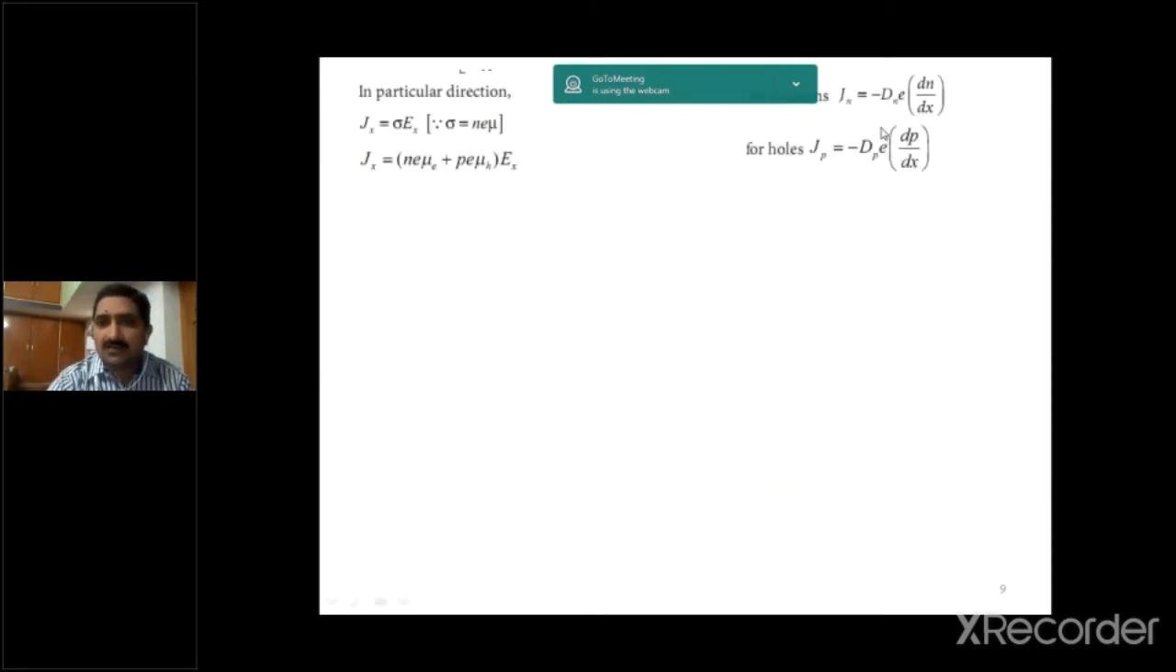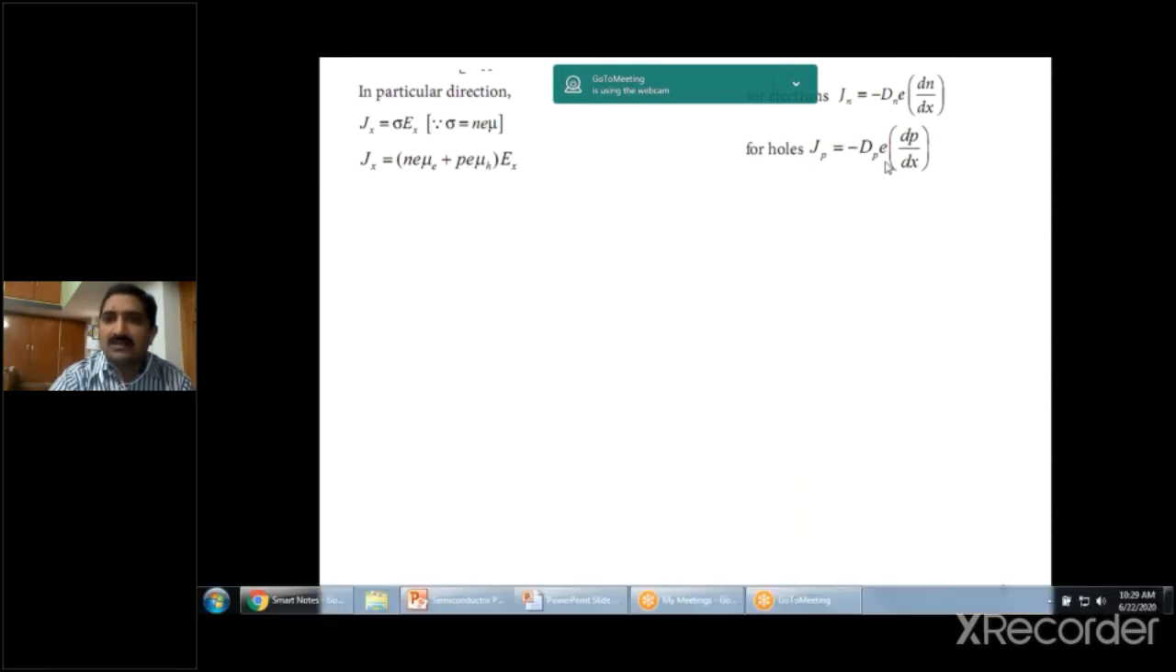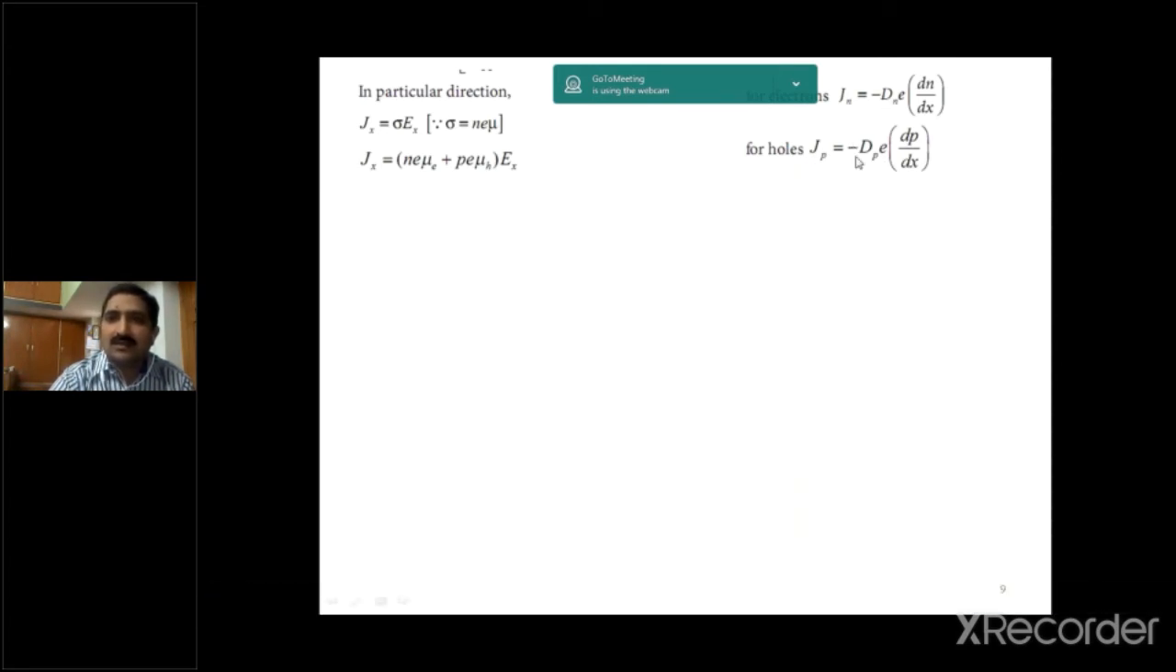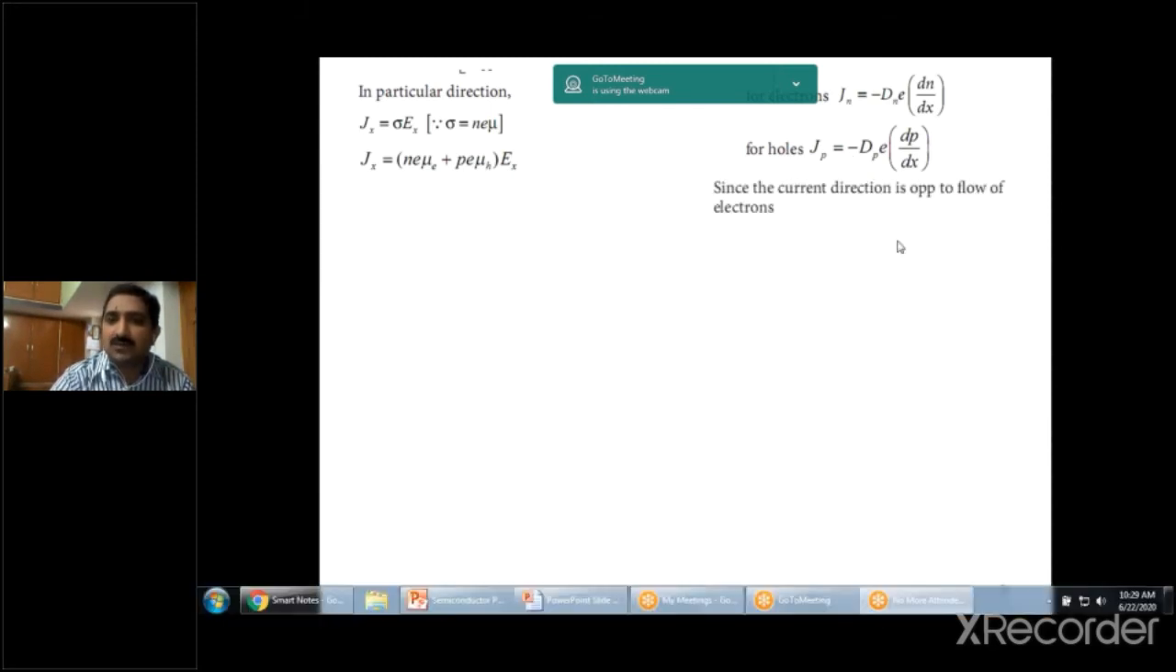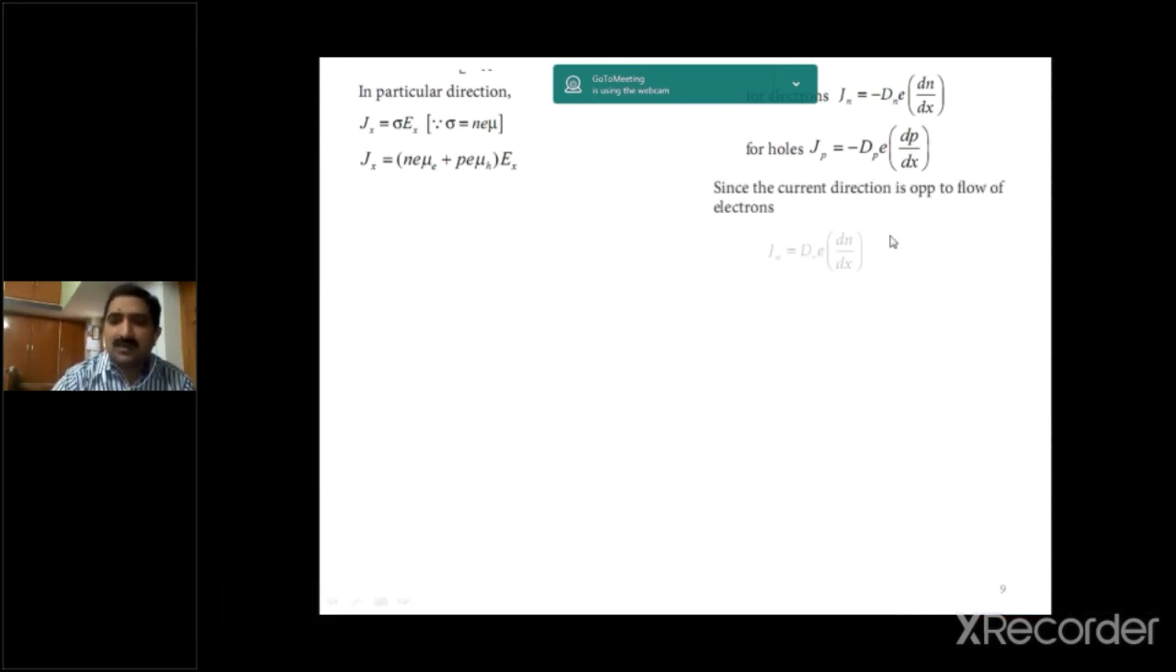So for electrons we can write J, and for holes we can write the diffusion current densities. So here D is replaced with Dp. Since the current direction is opposite to the flow of electrons, Jn can be written as Dn into e into dN by dx. So here the negative sign is replaced with this one.